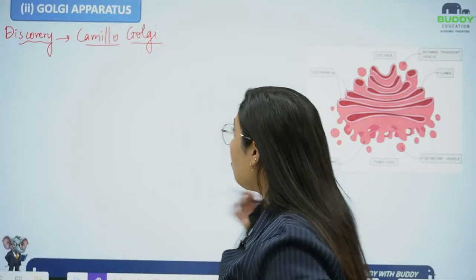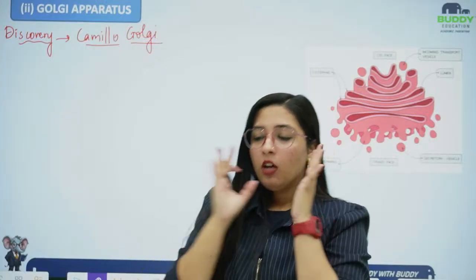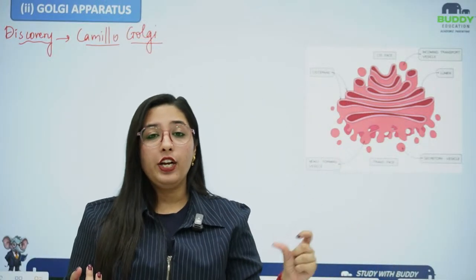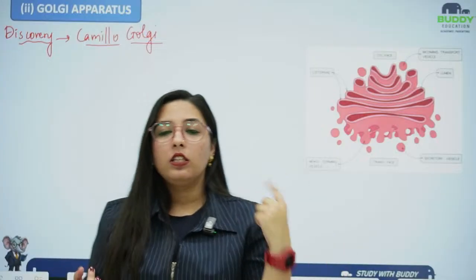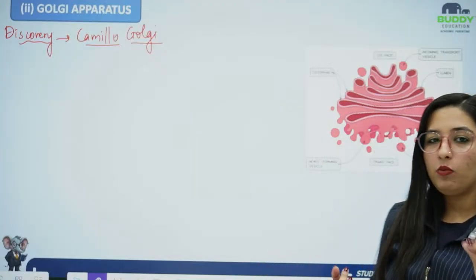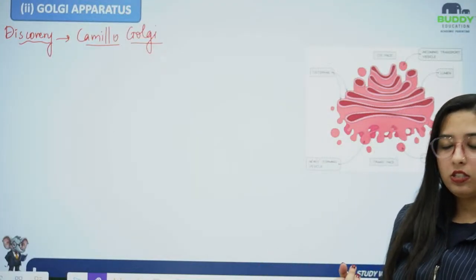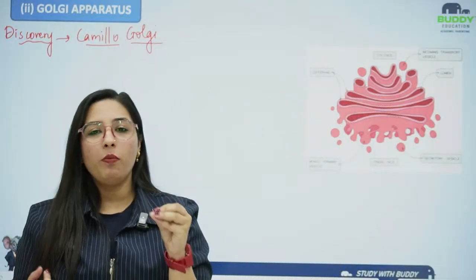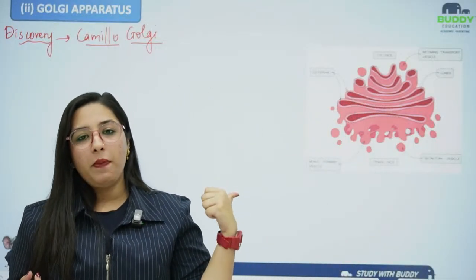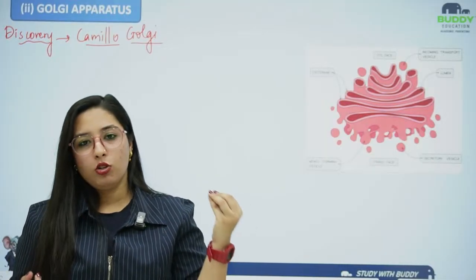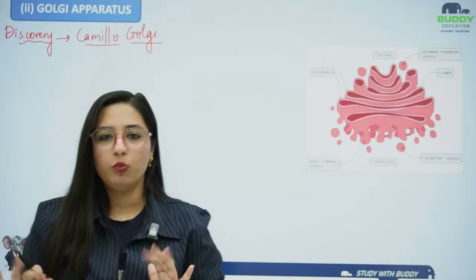Okay. Moving forward with the Golgi apparatus, it is also known as the Golgi body. This is part of the endomembrane system. Repeating it again and again so that it will stick to your mind: the endomembrane system is formed from the Golgi apparatus, endoplasmic reticulum, vacuoles are also included in that, and lysosomes are also part of it. How? I will tell you.